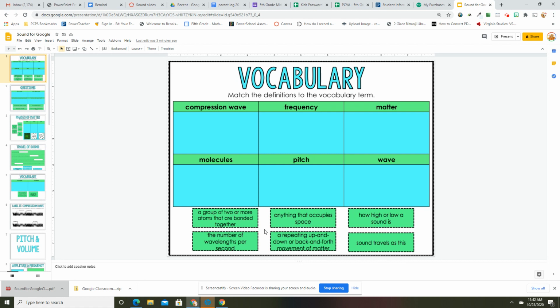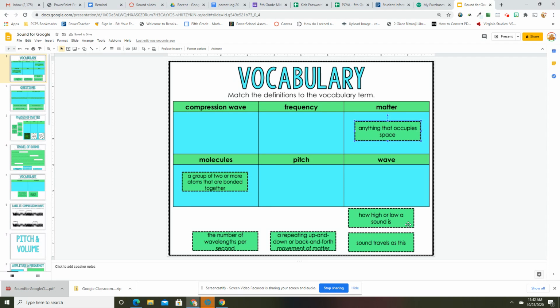A group of two or more atoms that are bonded together. Okay. Well, that's going to be molecule. We've not talked about that a whole lot, so I'm going to give you that one. That is a molecule. Let's see. Anything that occupies space. What is that? That is matter.